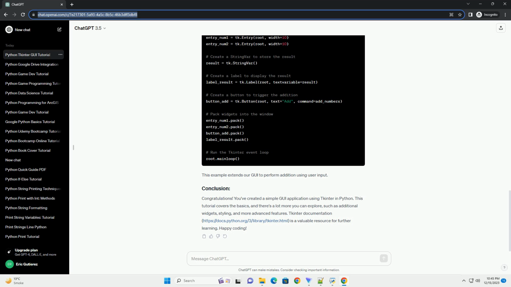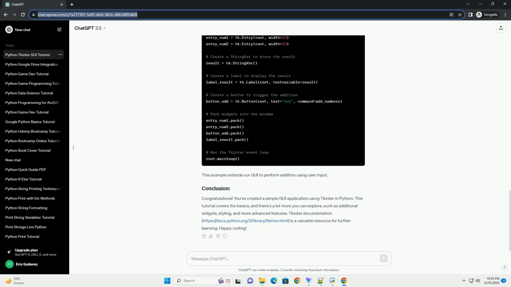Title: Getting Started with Python GUI Programming, a step-by-step tutorial. Introduction. Graphical User Interfaces, GUIs, play a crucial role in enhancing the user experience of software applications. Python, a versatile and beginner-friendly programming language, offers several libraries for GUI development. In this tutorial, we'll explore the basics of creating GUI applications in Python using the Tkinter library.